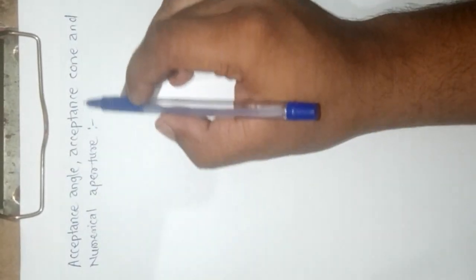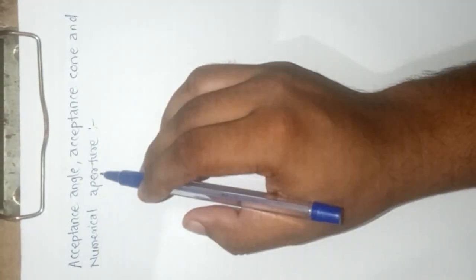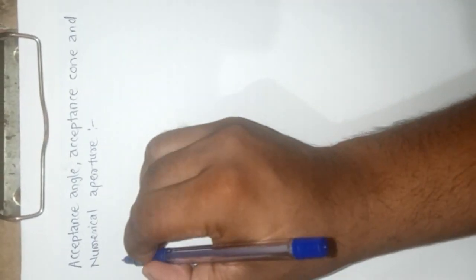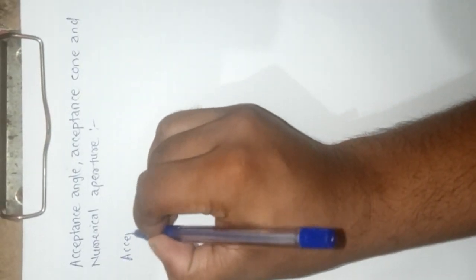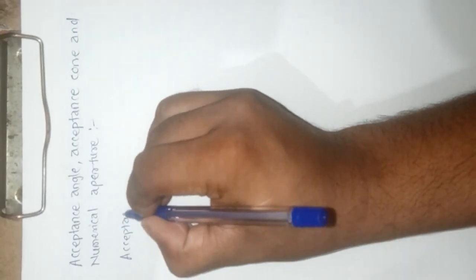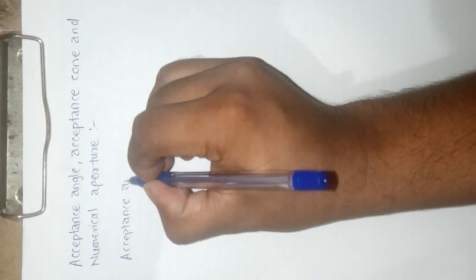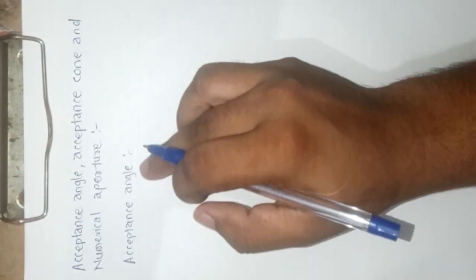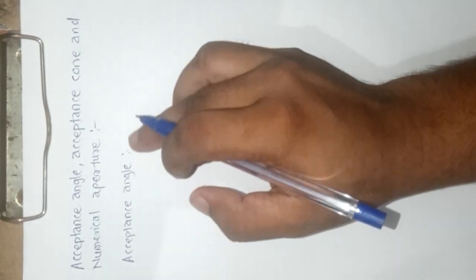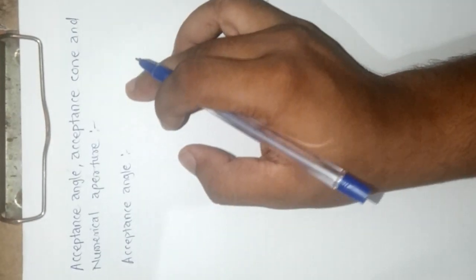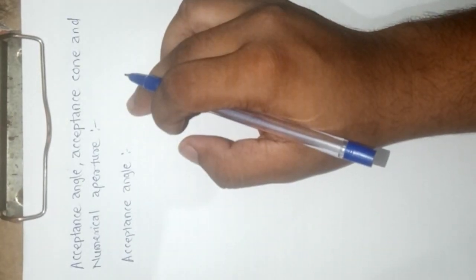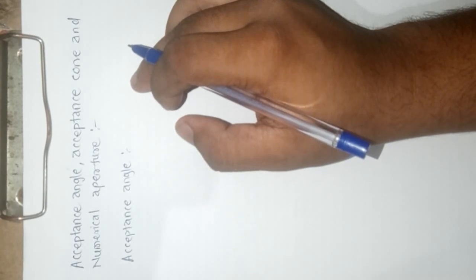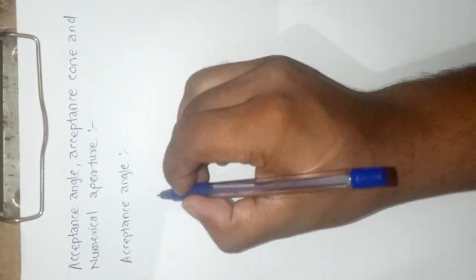Acceptance angle, acceptance cone, and numerical aperture. So the first part is acceptance angle. Acceptance angle is the maximum value of angle for which the light will be completely propagated through the optical fiber. For this, consider,